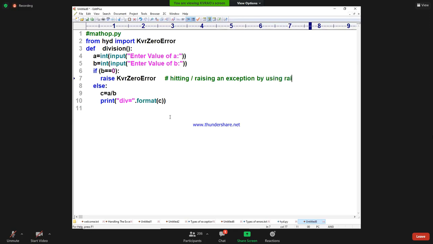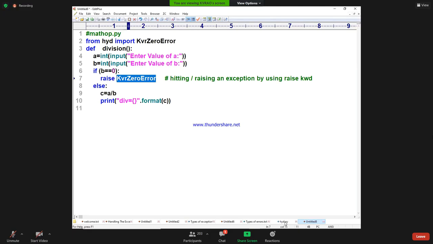The raise keyword. Are you following? Raise is a keyword used for raising an exception when a certain condition is satisfied. Raising an exception is nothing but hitting the exception. So before raising an exception, that exception must be developed.